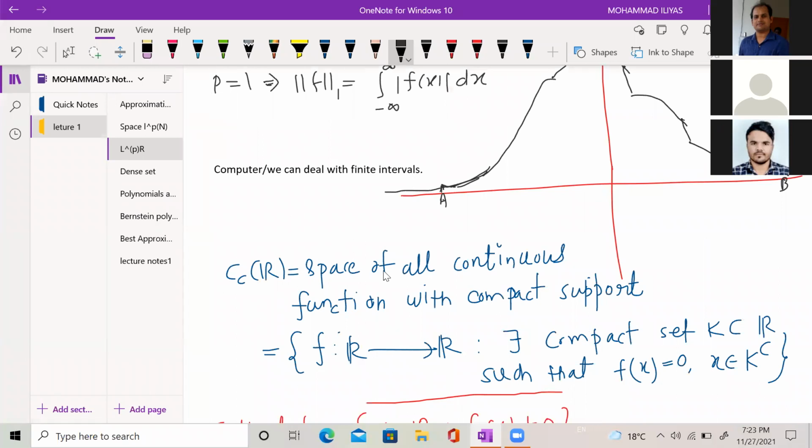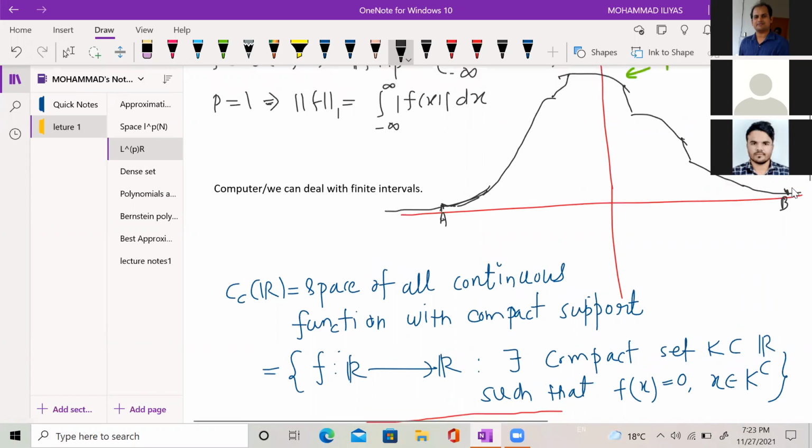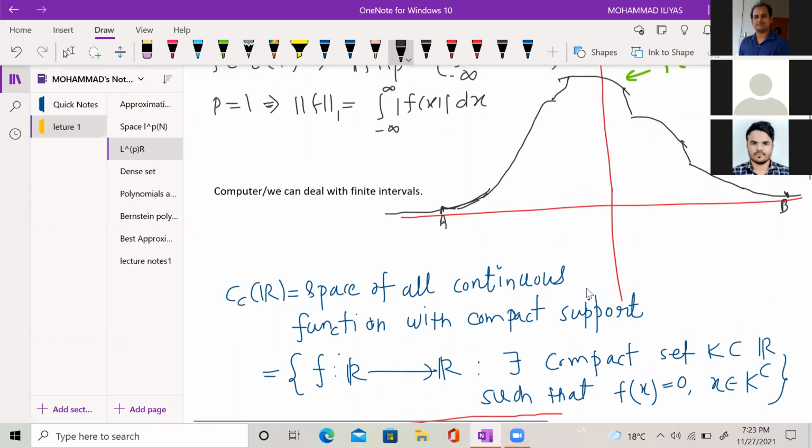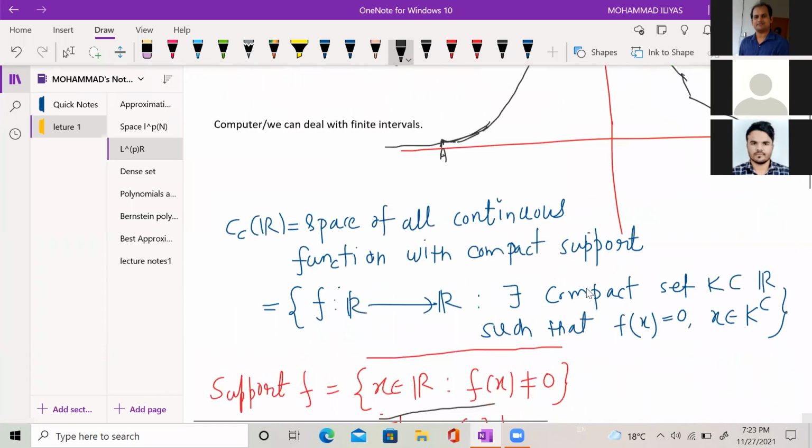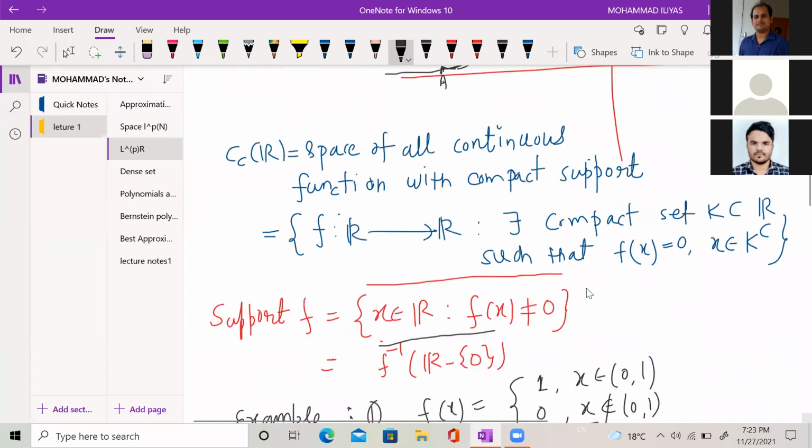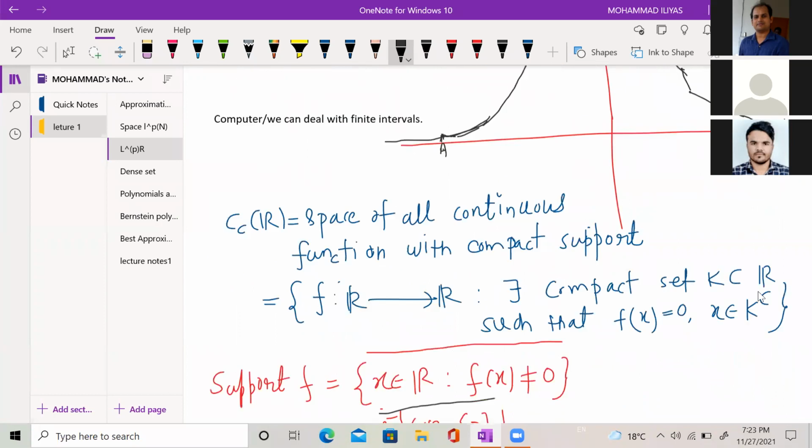Basically Cc(R) denotes the space of all continuous functions with compact support. So let us recall first the definition of Cc(R). It contains all functions from R to R such that there exists a compact set K inside R such that f(x) is 0 when x belongs to K complement. Means that when x belongs to set K, where K is some compact set, then f(x) is non-zero, and outside the compact set f(x) is 0.